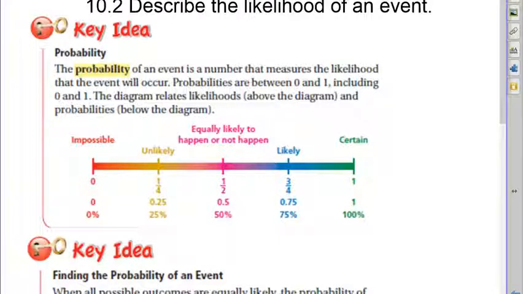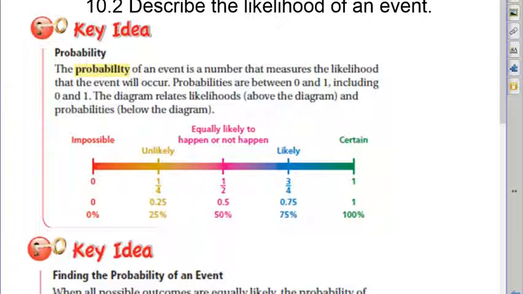Today's lesson is Chapter 10, Section 2, Describe the Likelihood of an Event. We do that through probability. Probability is a number between 0 and 1 that measures the likelihood an event will occur. If we say that the probability is the number 0, we're saying that's impossible. If we're saying it's the number 1, we're saying it is certain.